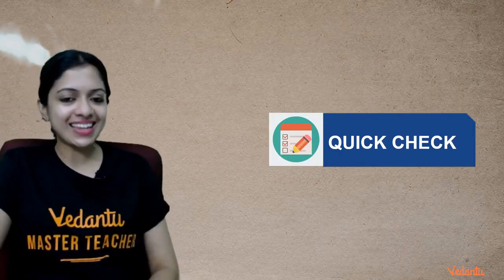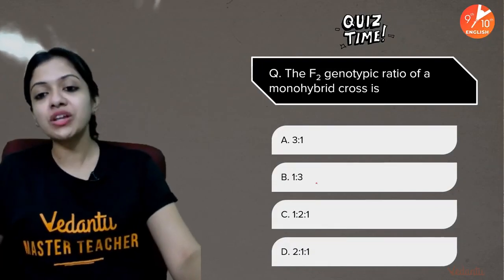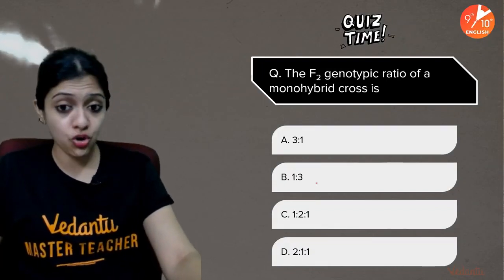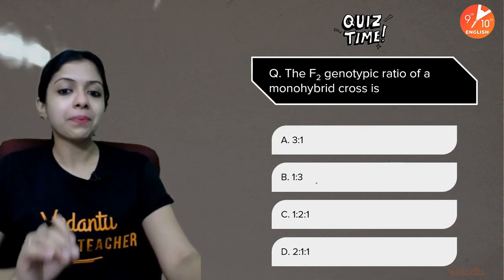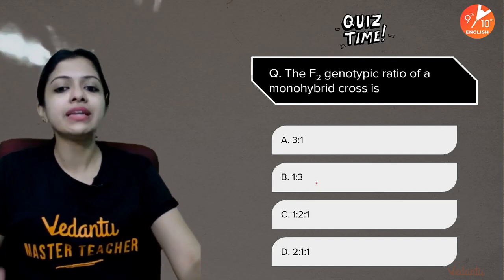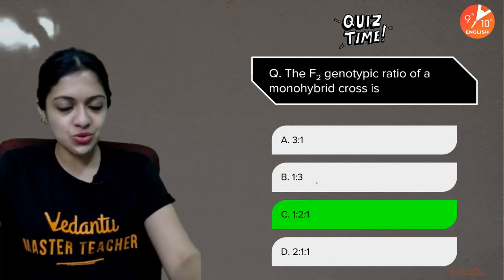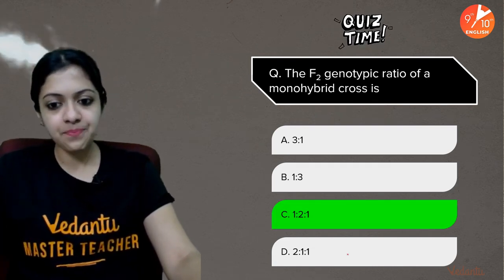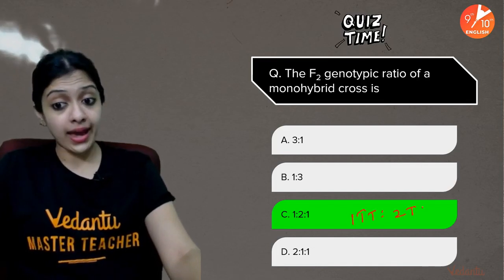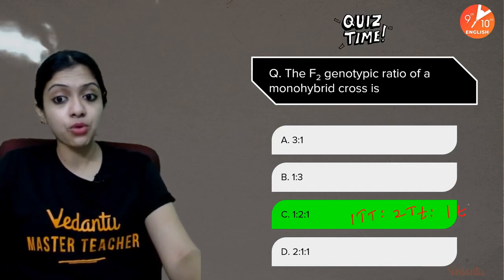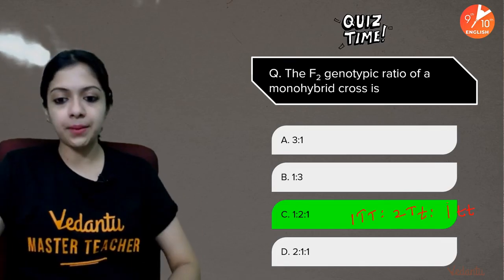So let's now answer the last few questions for today's session. The first one being: the F2 genotypic ratio of a monohybrid cross is dash. F2 genotypic ratio, how is it commonly expressed? And the answer is 1:2:1. 1 capital TT is to 2 heterozygotes plus 1 small t small t. F2 genotypic ratio of a monohybrid cross.